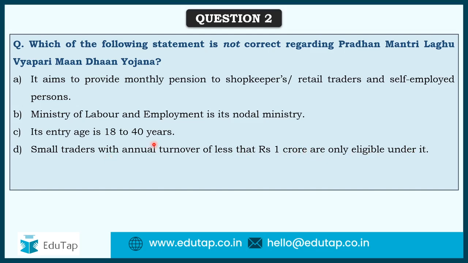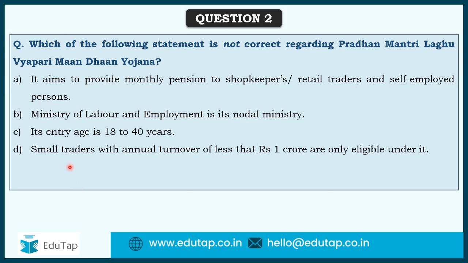Now its entry age is 18 to 40. For most of the pension schemes, the entry age is 18 to 40, so that the person is able to contribute to it, and after attaining a particular age, usually 60 years, the pension is started. So C is also correct, A is also correct. Now the glitch could be B or D. This is Pradhan Mantri Laghu Vyapari Yojana, so option B is correct. It is the Ministry of Labour and Employment which is the nodal ministry of this scheme.